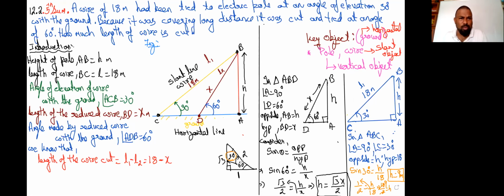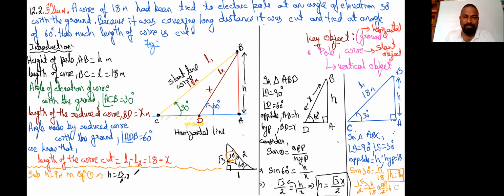So what is equation 1? For your convenience, I like to do the sum on the same page. So let's go for that. Substituting, what we got? H equals 9 meters, in equation 1. For your convenience, I am doing it here itself. Now, what is equation 1? H equals root 3 by 2 into X.